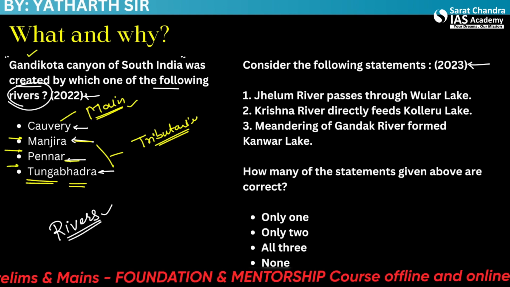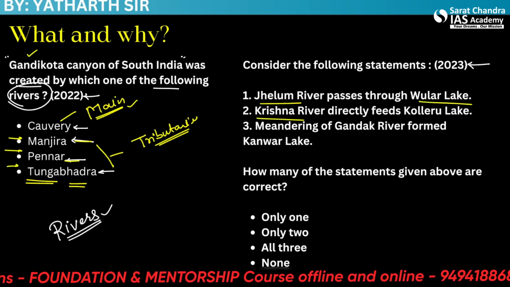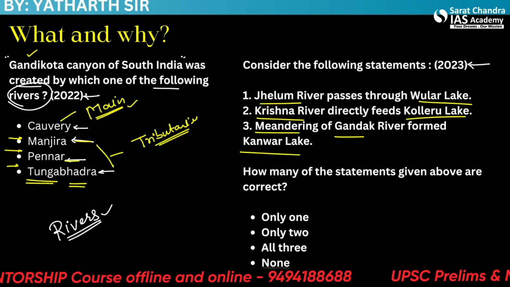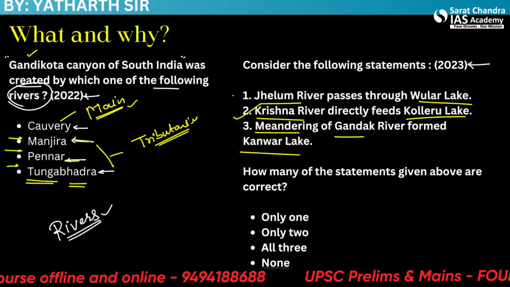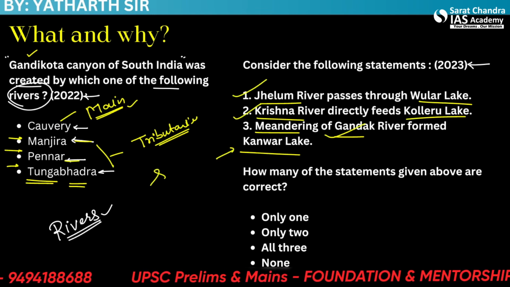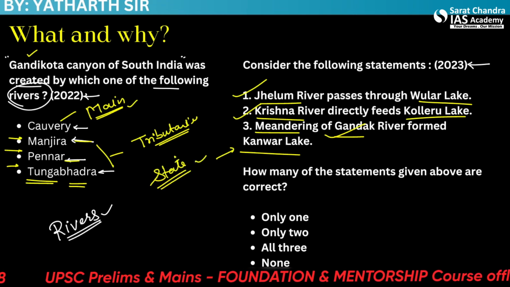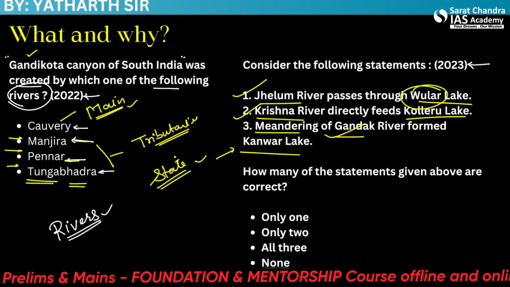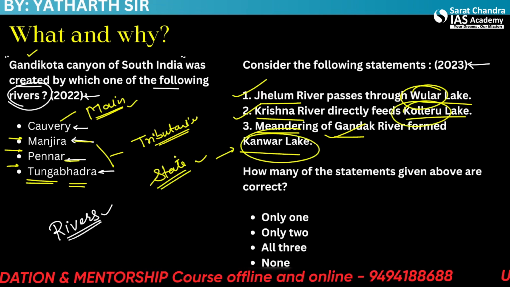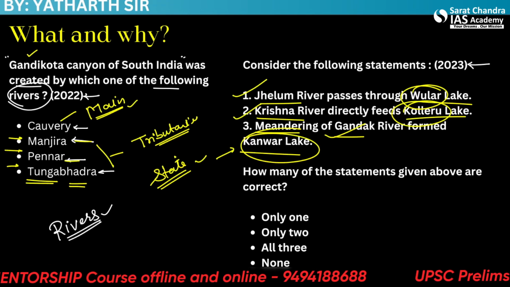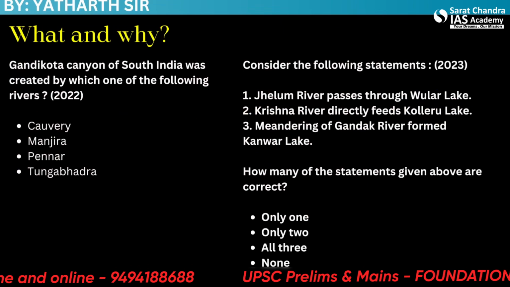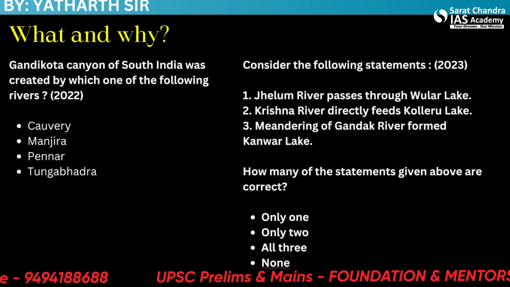The second question we see: Jhelum River passes through the Wooler Lake. Krishna River directly feeds the Kolleru Lake. Meandering of Gandak River formed Kanwar Lake. While you may have some information about the Krishna River, the Jhelum River, or the Gandak River, and know which states these rivers fall in, if you do not have any information about the lakes they form, Wooler, Kolleru, or Kanwar Lake, then you cannot make this question correct. This is why it's very important for us to be a little detailed about the topics we are reading. So this is our attempt to understand these rivers of India.